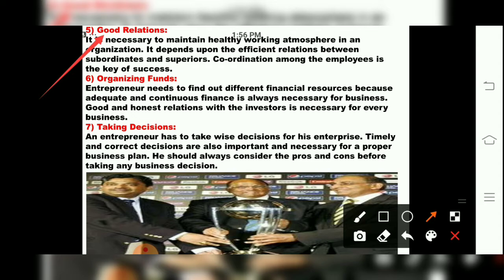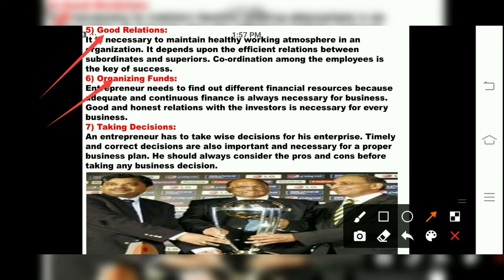Then the sixth point is what? Organizing funds. So the sixth function of an entrepreneur is organizing funds. The entrepreneur has to find different financial resources because adequate and continuous finance is always necessary for business. Good and honest relationship with the investors is necessary for business. Now children, who are the investors? Investors means those who invest their money.